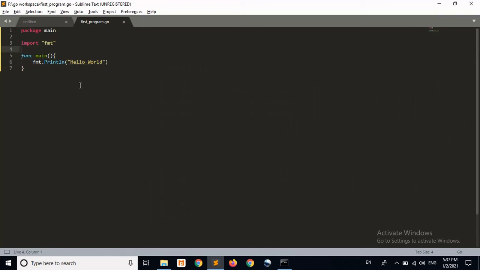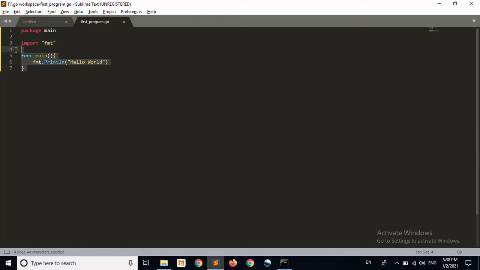So what did we do in our program? We defined package main, because this statement tells the compiler that this complete source code should be compiled as an executable instead of a library. This line tells the compiler that this is not a library, this is executable code. To print something we need formatted input output functions, and these are contained in the format library, so here we are including the library fmt.